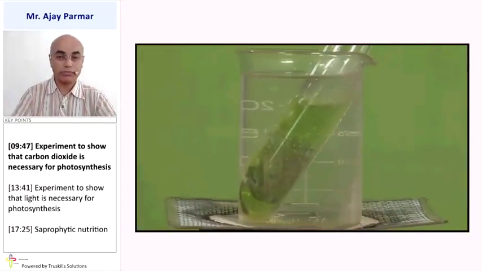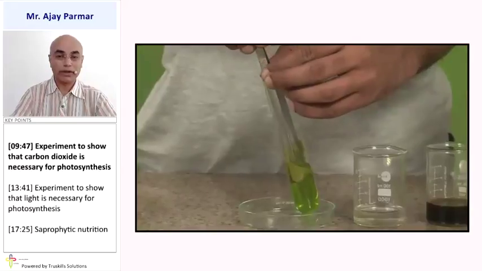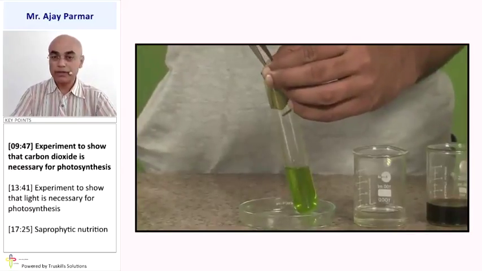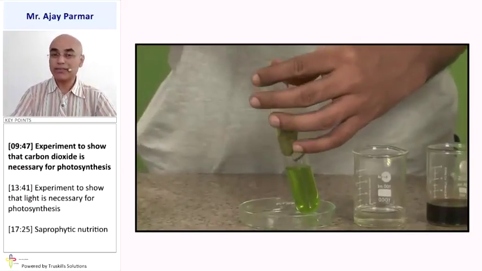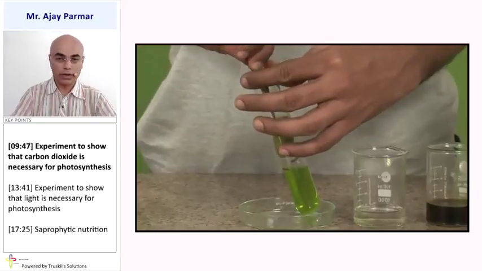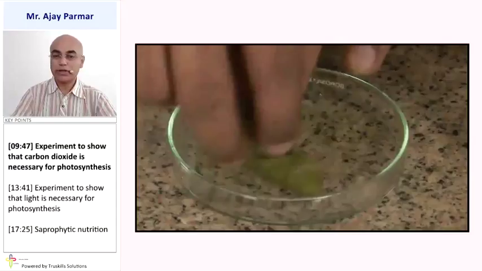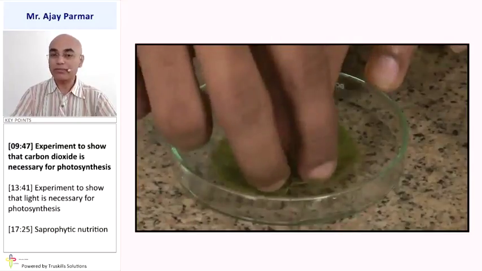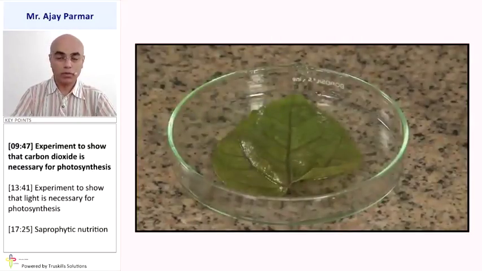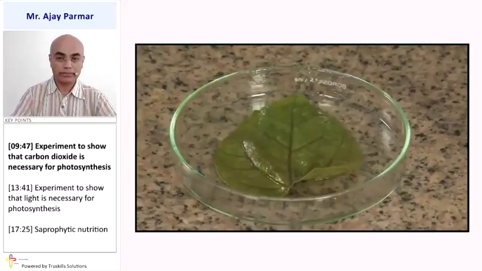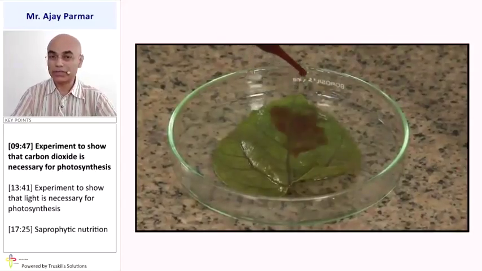See the change in the color of the alcohol; that represents that chlorophyll is slowly and gradually being removed from the leaf. Now, this leaf is washed with cold water. So gradually take it out, put it in a dish, and then wash it. After washing it with cold water, obviously the iodine test is done.